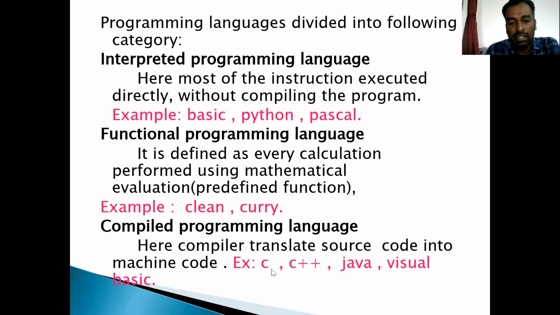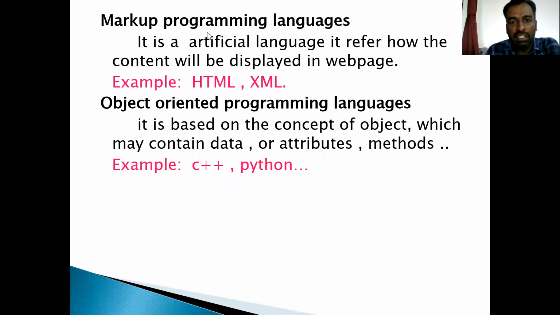So likewise, you write the program in C, C++, Java, or Visual Basic. After compiling the program, your program is converted into machine code. That means a combination of zeros and ones. Zeros and ones.